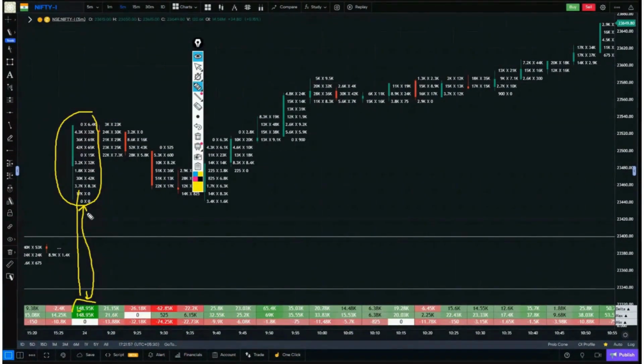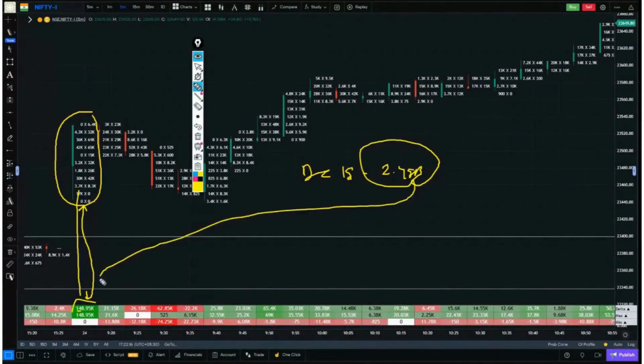Simply, there were 148,000 more buyers as compared to sellers, meaning in the first candle, assume there were 100,000 sellers, while there were 248,000 buyers here. So what was the difference? 148,000. The same delta showed us here.